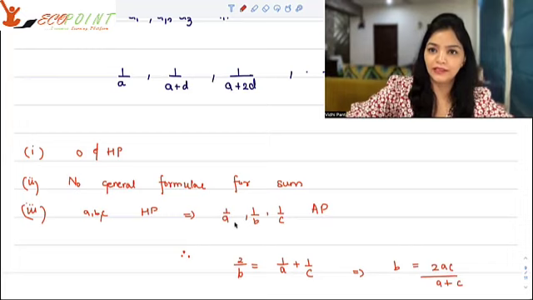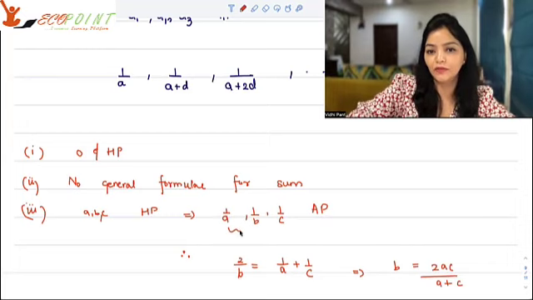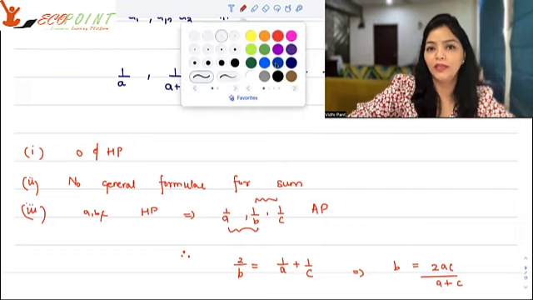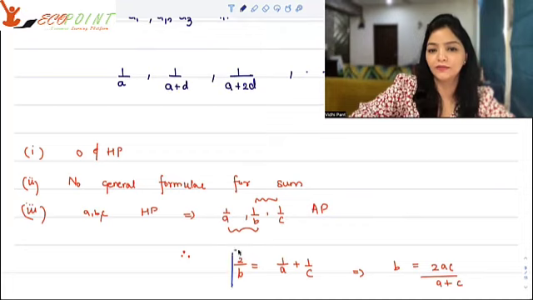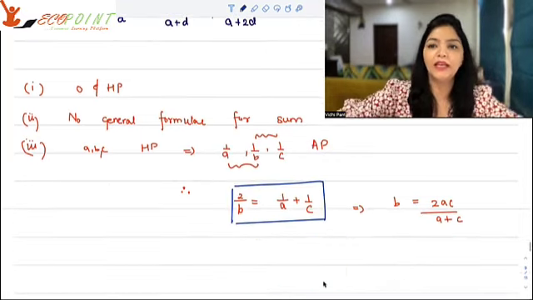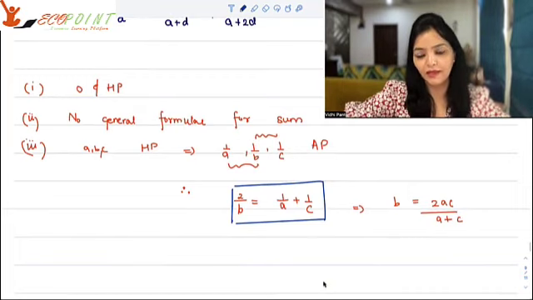We know that the common difference, 1 upon B minus 1 upon A, is the same as 1 upon C minus 1 upon B, and therefore you will get this term. And therefore you get that B has to be 2AC upon A plus C.